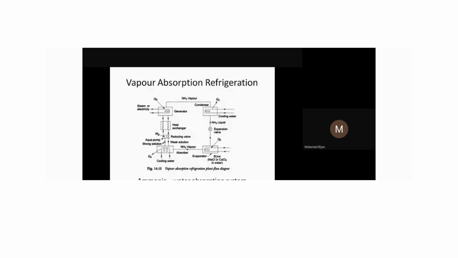So we are able to extract heat from this load. So we are providing a cooling effect here. The cooling effect is obtained here with the ammonia liquid. There are no water molecules here. So the cooling effect we achieve here. So the cold ammonia liquid is entering here. Whatever the load we keep here, it will extract heat from that.